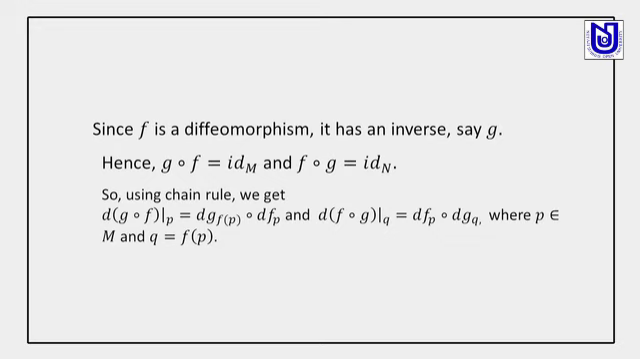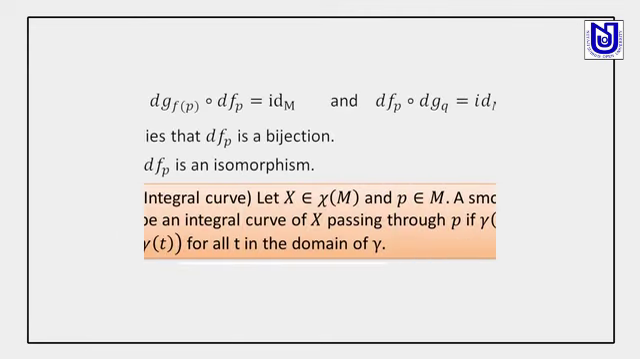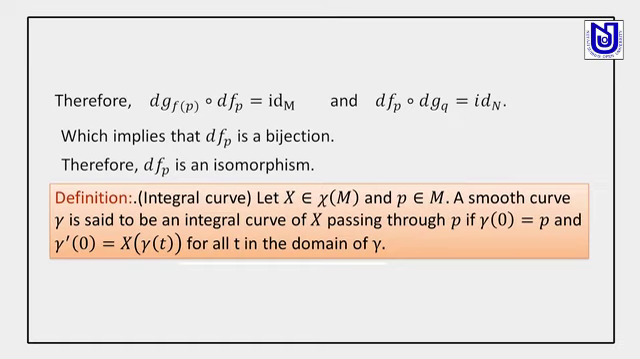d of f composition g at the point q is equal to d of f at the point p composition d of g at the point q, where p belongs to M and q is f of p. d of g at the point f(p) composition d of f at the point p is the identity map at the point M, and d of f at the point p composition d of g at the point q is the identity map. So this implies that df_p is a bijection. Therefore, df_p is an isomorphism.